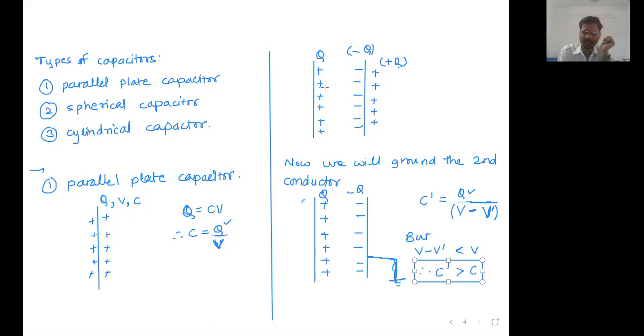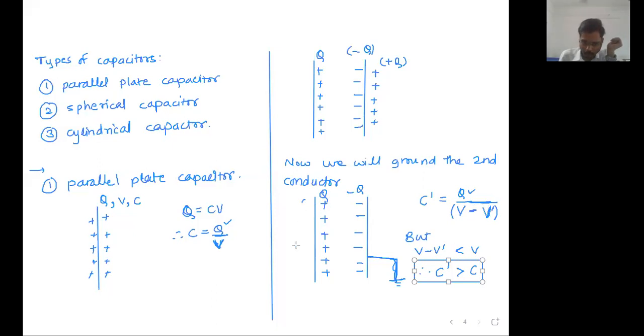Or the second logic is like this. This is the first charge on the system, or let us consider this conductor only. Because of the charge Q, this conductor has potential equal to V, and because of this minus charge, the potential of this conductor will effectively modify. Because of the minus charge, some negative potential will be produced on this conductor. So that negative potential is here.